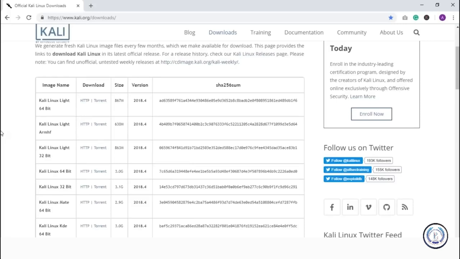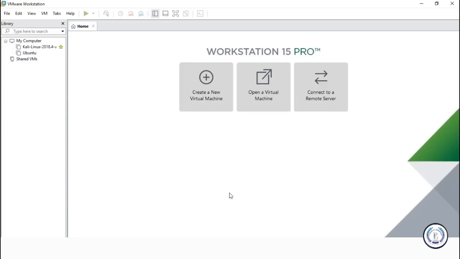I already have about two virtual machines installed on my VMware Workstation. As you can see on the home page, there are different options. It says create a new virtual machine, open a virtual machine, and connect to a remote server. So if you want to create a Kali Linux or any other virtual machine from step 1, you can use this create a new virtual machine option. Well, if you have an image of a virtual machine already, and if you want to just use it and avoid the installation procedure, then you can go ahead and use this open a virtual machine option.